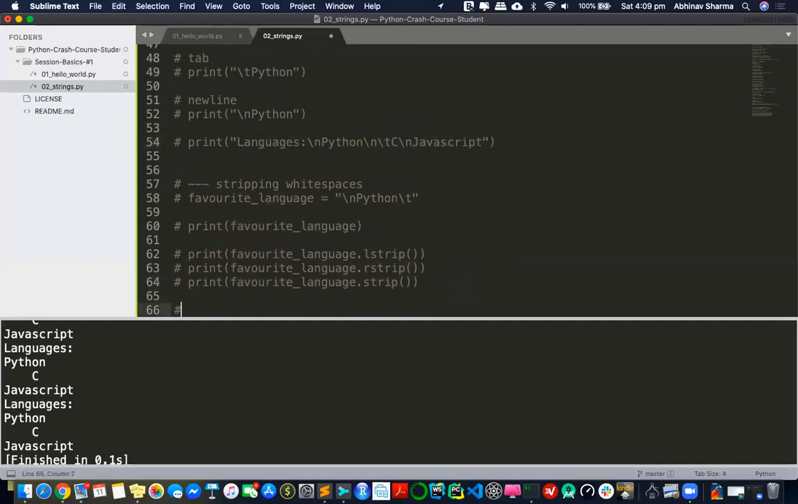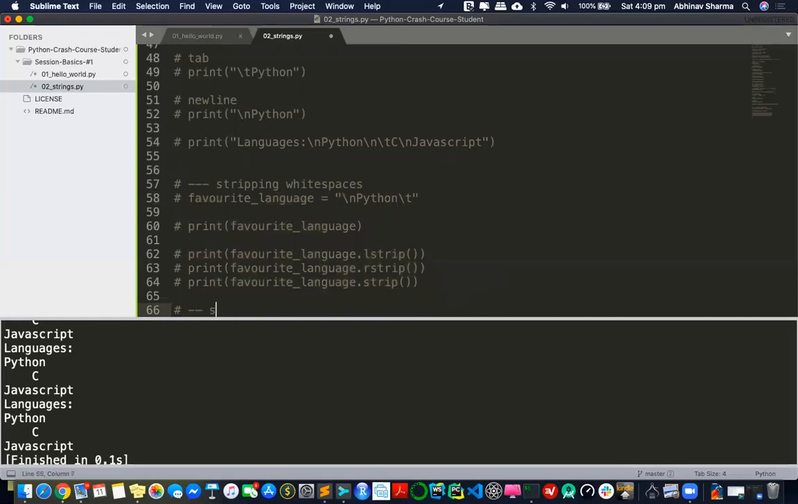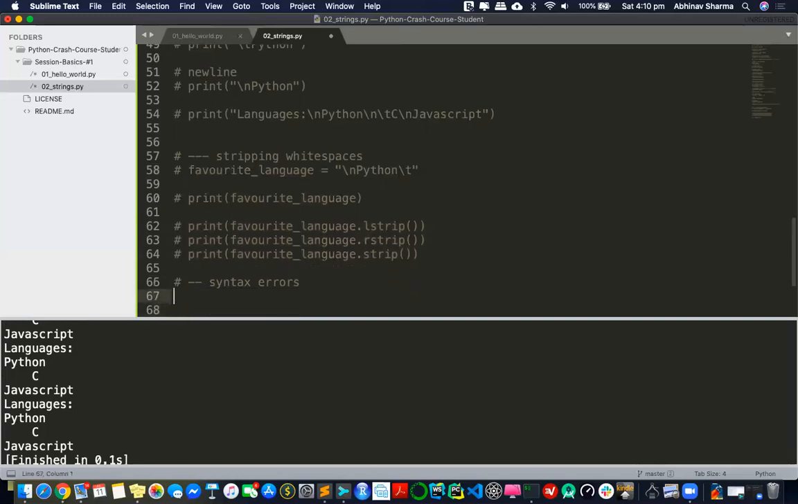Now let's move to the next thing. We saw stripping white spaces. Now let's look a little bit at syntax errors, which can easily happen in strings. I can easily create a syntax error in front of you by mixing double quotes and single quotes. So let's do that. Let's create a message, like a good message: Python's strength is its diverse community.